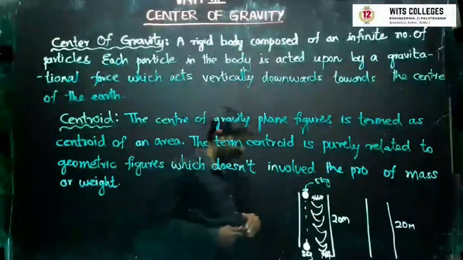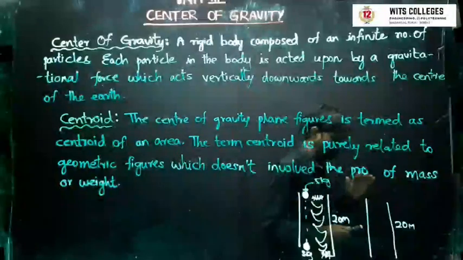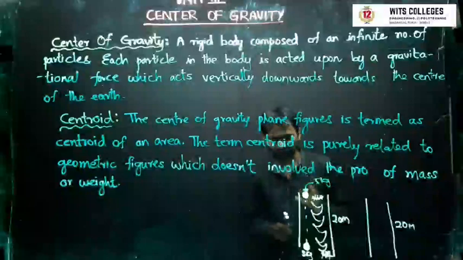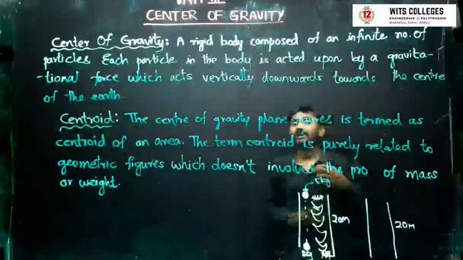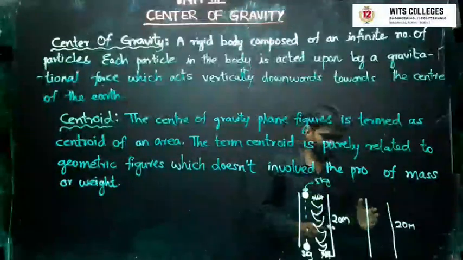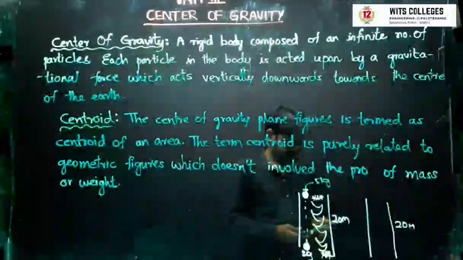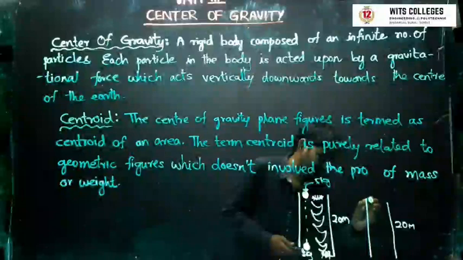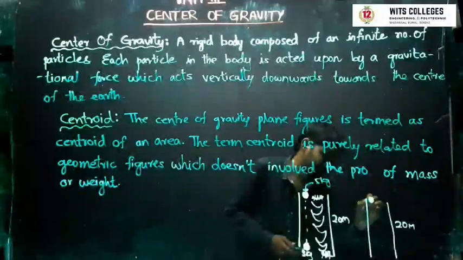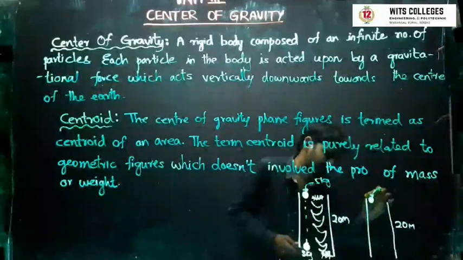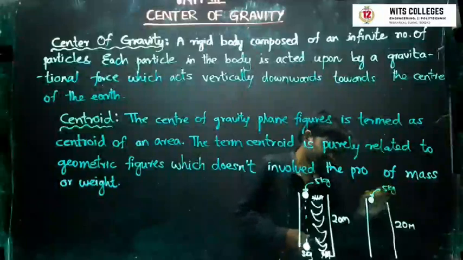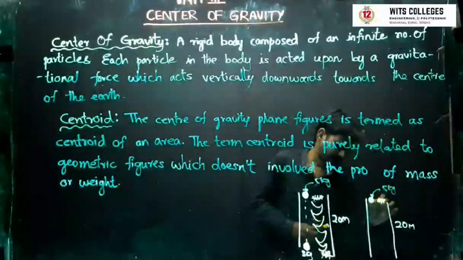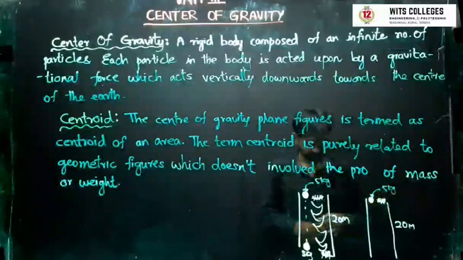I said just now that air is the medium. Now I am taking the air away. In this chamber, the same experiment is repeated. I take the same 5 kgs of mass and again a feather.